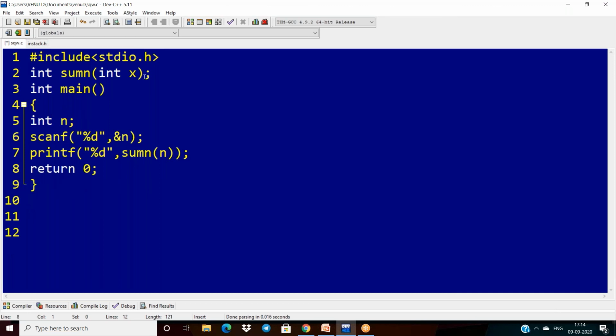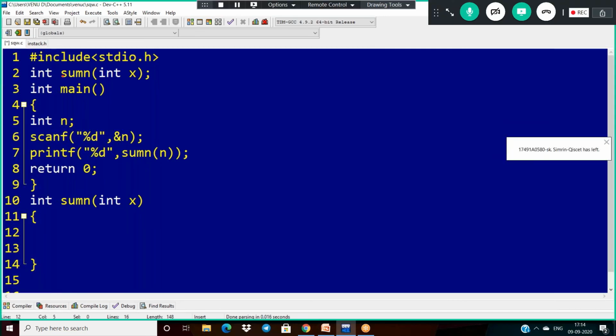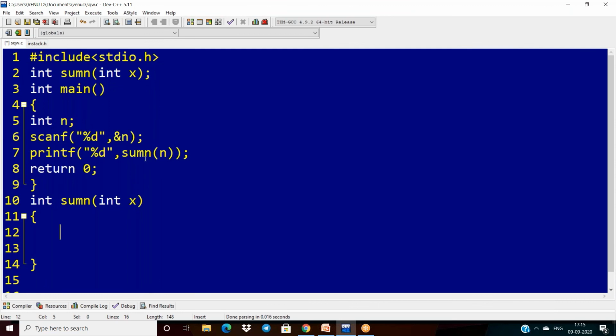Then how do we write the function definition? I already told you: I take it as is, whatever I declared in the function declaration. Now see how it will work. First we declare the function with its return type. I'm reading one input. Now I'm calling it, which means n is passed in the place of x. Now x has the value of n. This x is local to sum n. Here we implement the logic for the sum of the first n natural numbers.